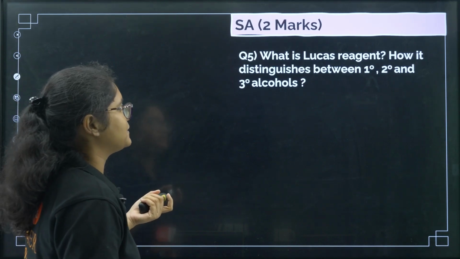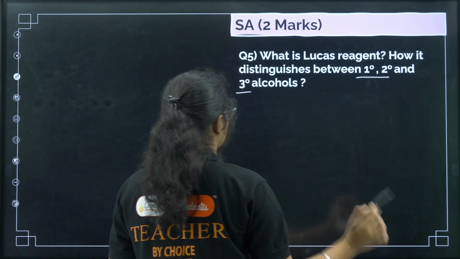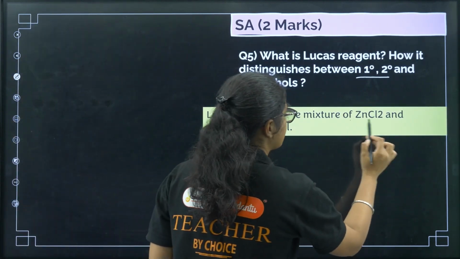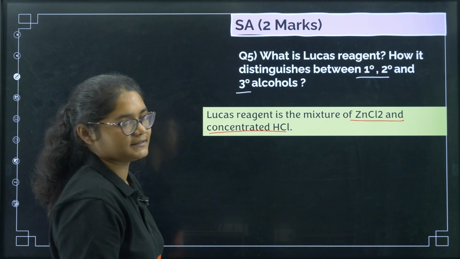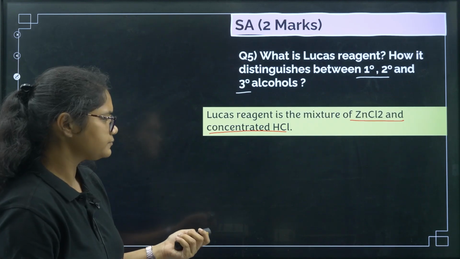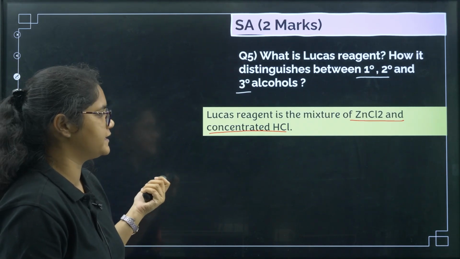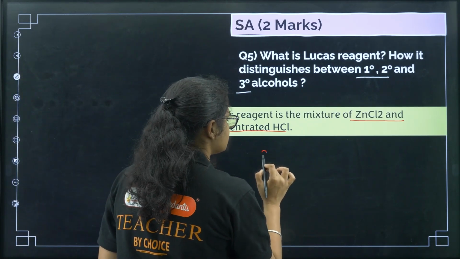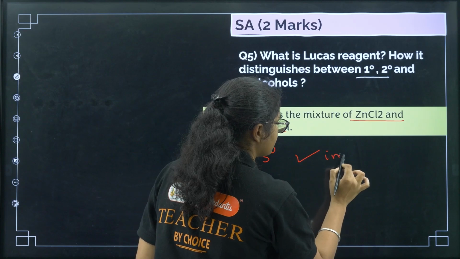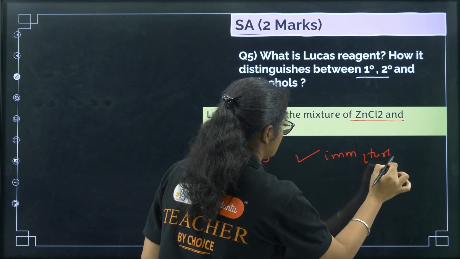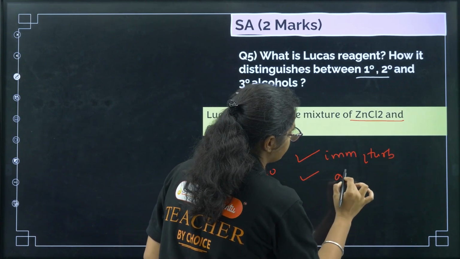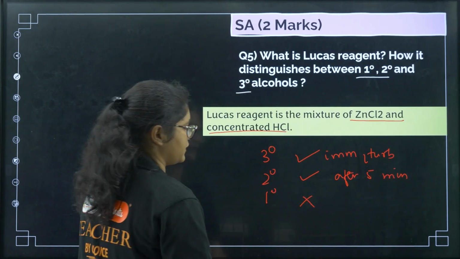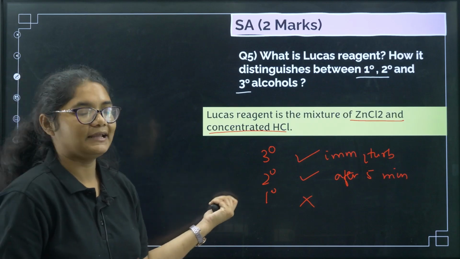Then next question. What is Lucas reagent? How does it distinguish primary, secondary and tertiary alcohol? Just now we have already discussed, Lucas reagent is the mixture of ZnCl2 and concentrated HCl. Next, how will it differentiate? Tertiary reacts immediately, with turbidity. Secondary reacts after 5 minutes, and primary does not react. This is what you need to write in sentence.